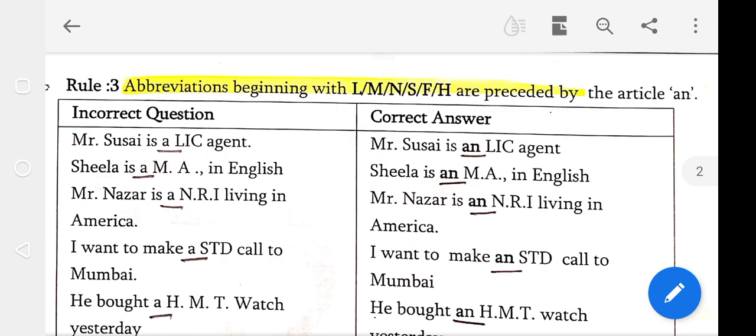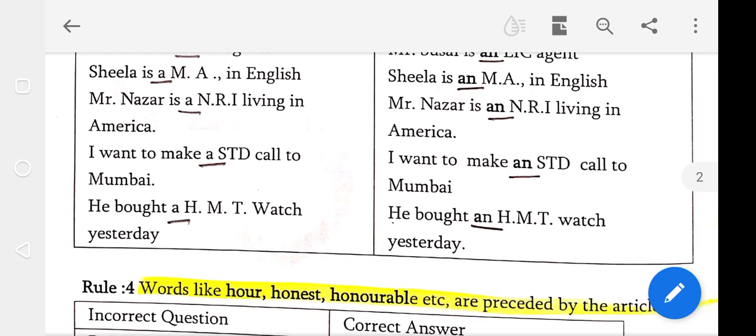I want to make a STD call. A STD call is wrong. I want to make an STD call to Mumbai. He bought a HMT watch yesterday. A HMT watch is the wrong answer. He bought an HMT watch yesterday.